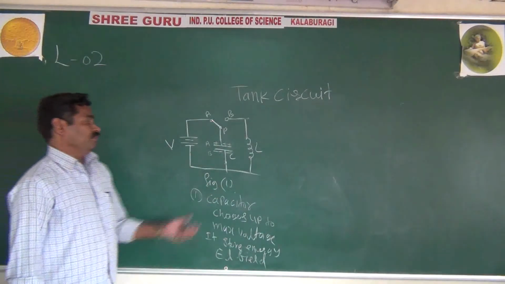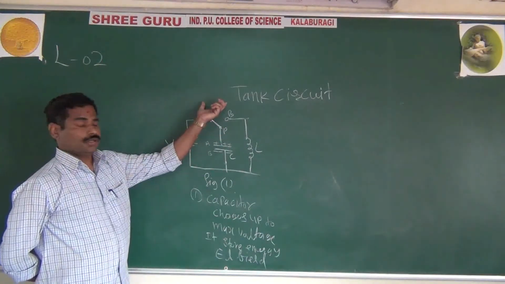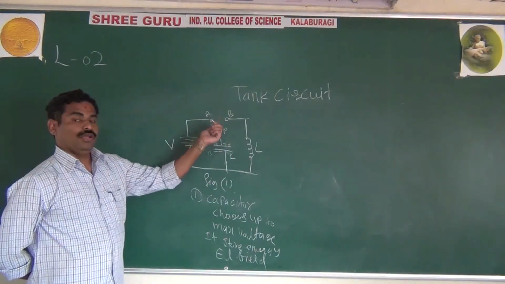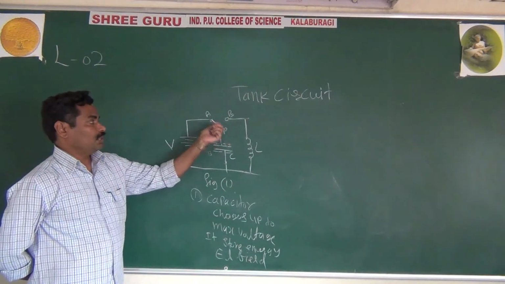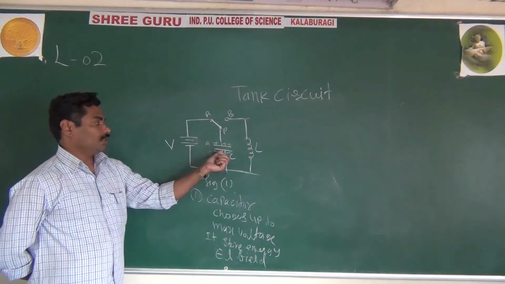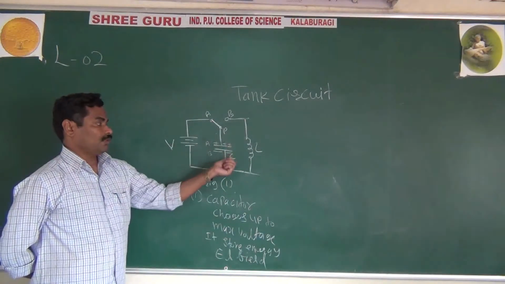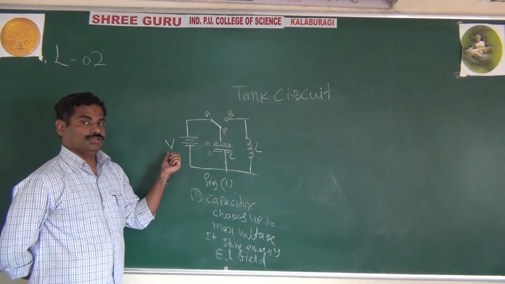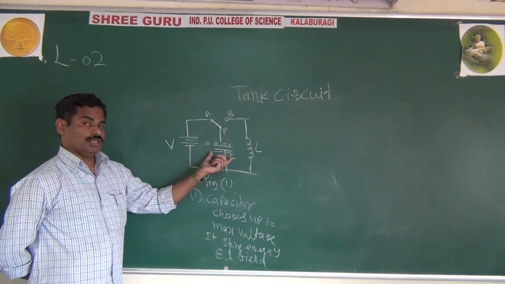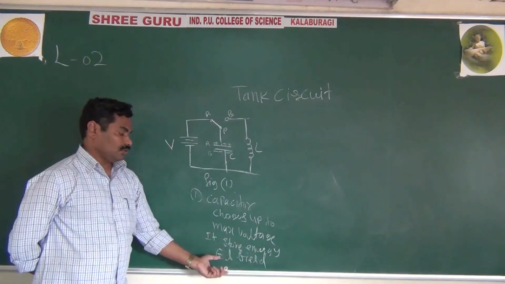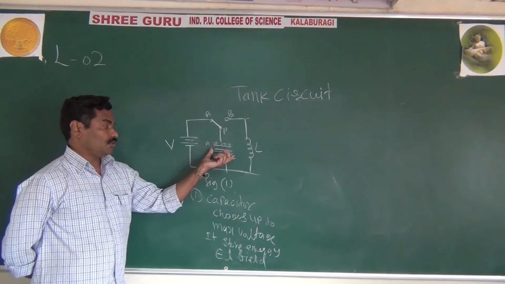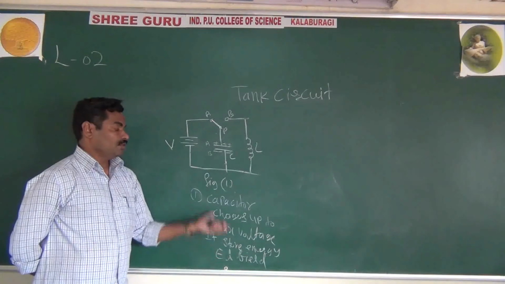Very simple first step. As I said, in the working of the tank circuit, the capacitor and inductor are connected in parallel. We are using a two-way key, and if the plug key is connected to the A position, then the capacitor is connected to the DC source. The capacitor charges up to the voltage you apply, and whenever the capacitor is fully charged, it will store the energy in terms of electric field. This is the first step.